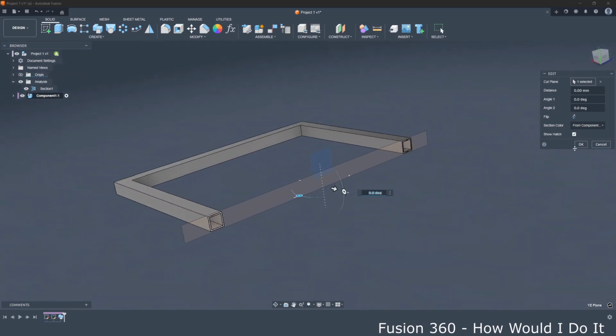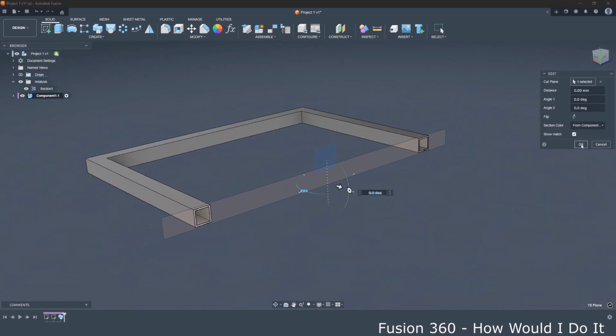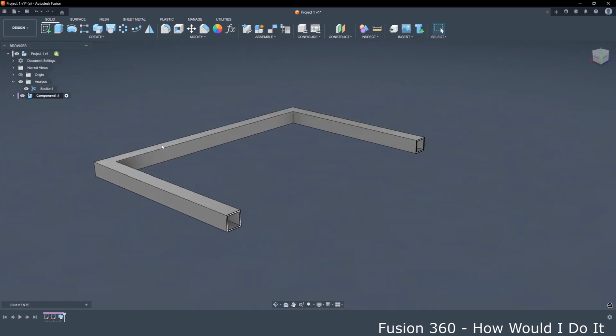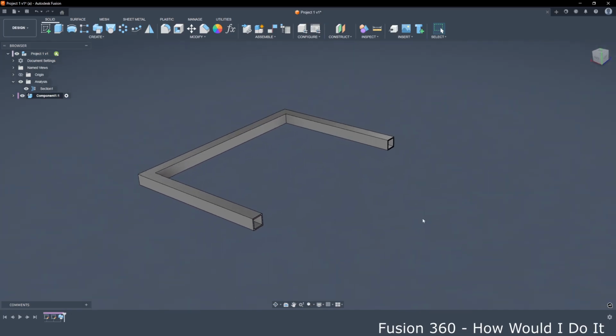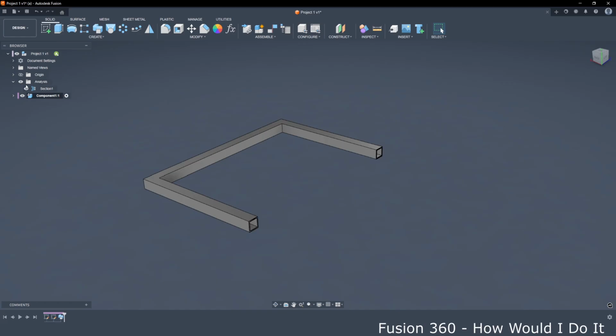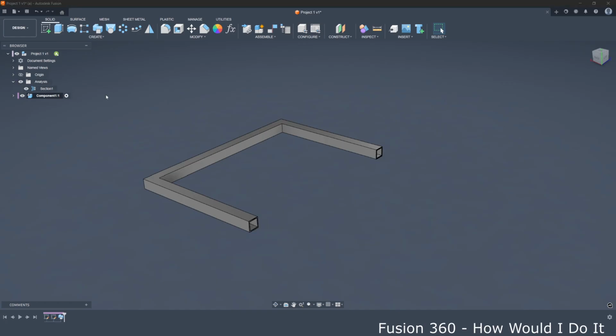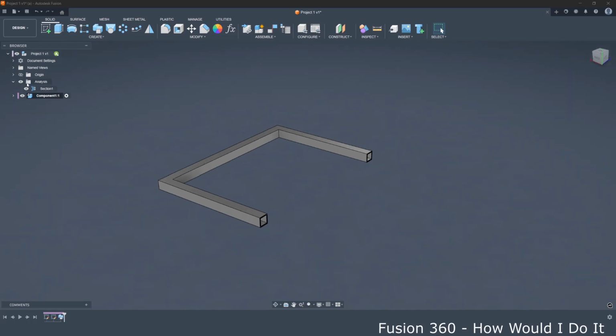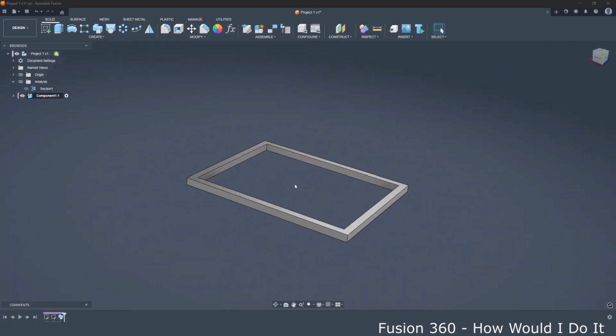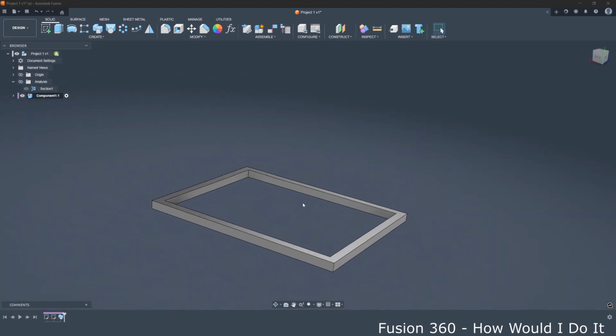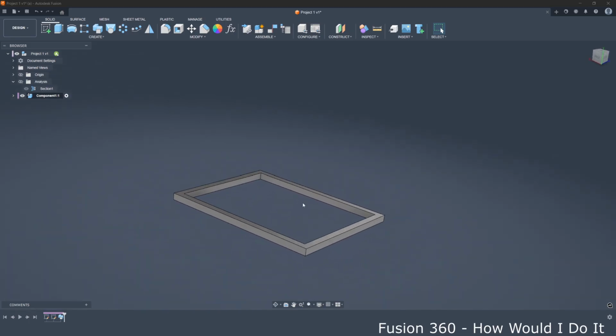When we are okay with the position, we can click OK. At this point, we don't need to see this cut, so we will hide it, and we will use it whenever we want in our design. So we have this first frame.